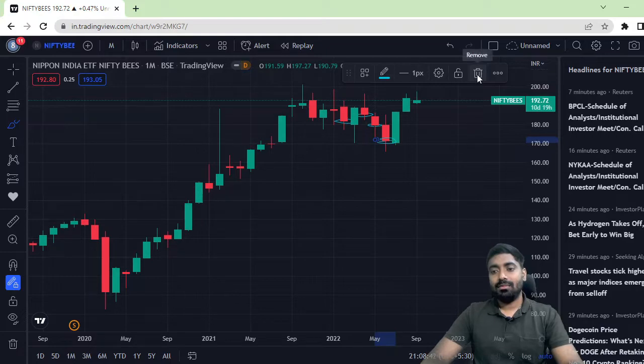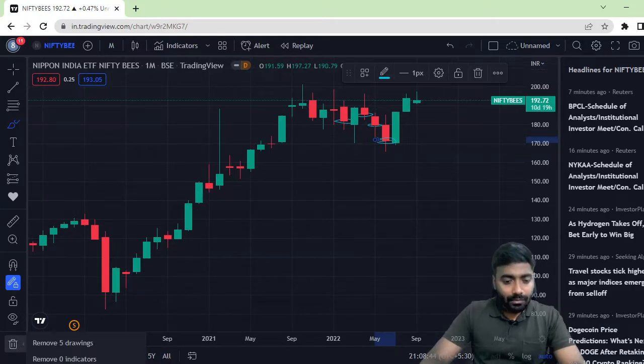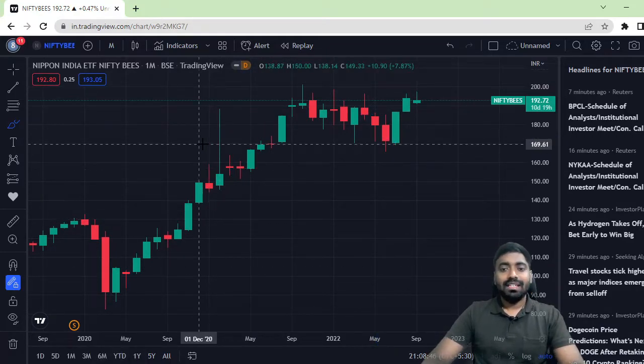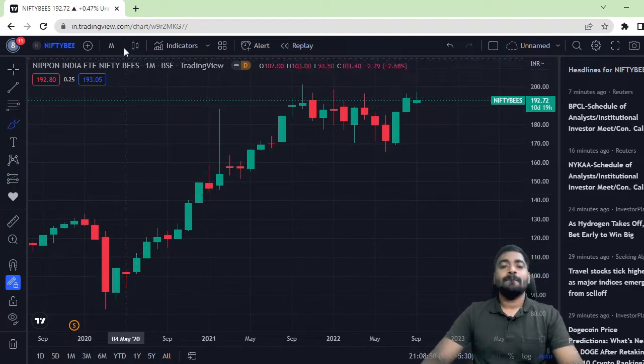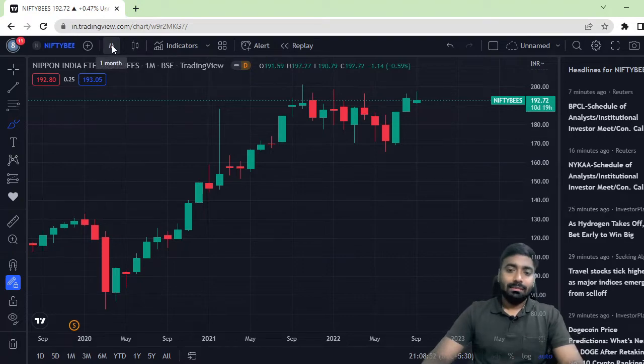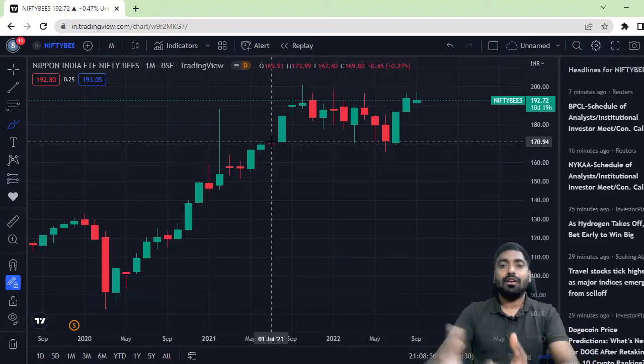Okay, let's understand the next strategy. For the next strategy, you have to take the Nifty BeES chart, the monthly chart. Remember, in the next strategy the trading opportunities you get are very few. But remember, you can create a huge amount of wealth.